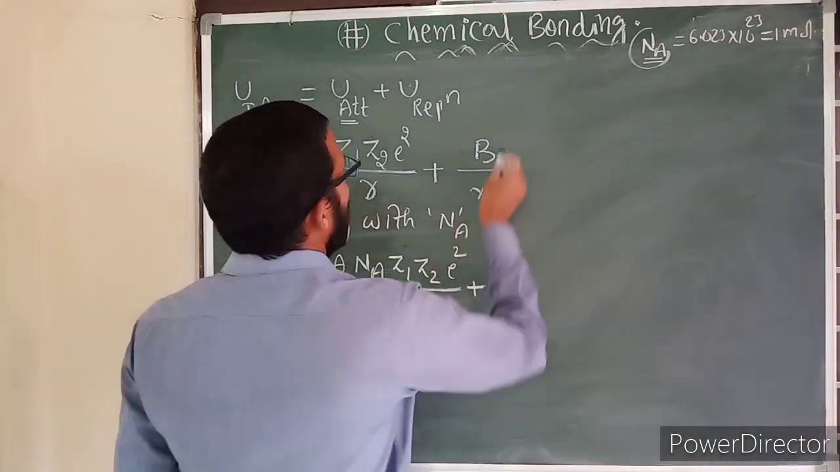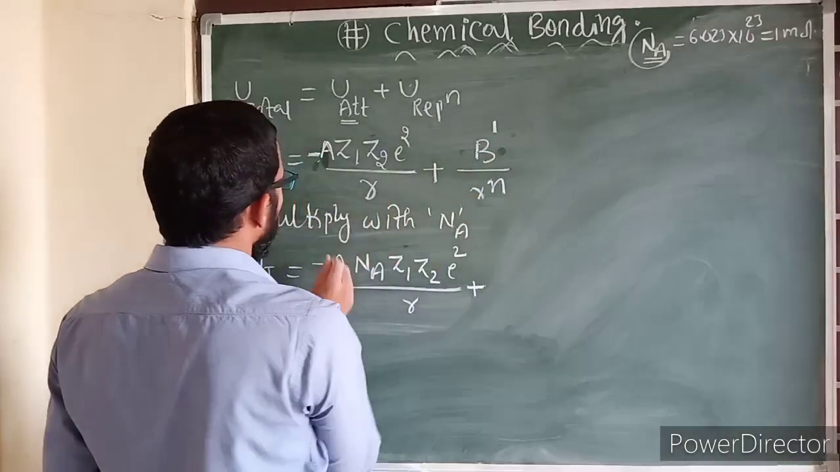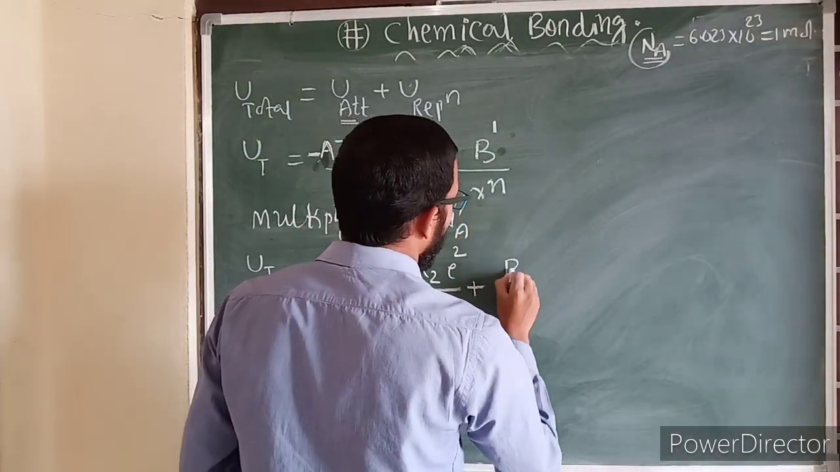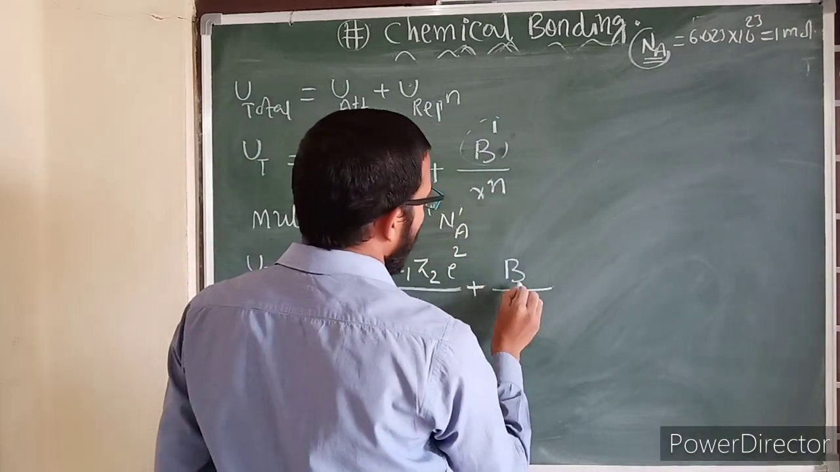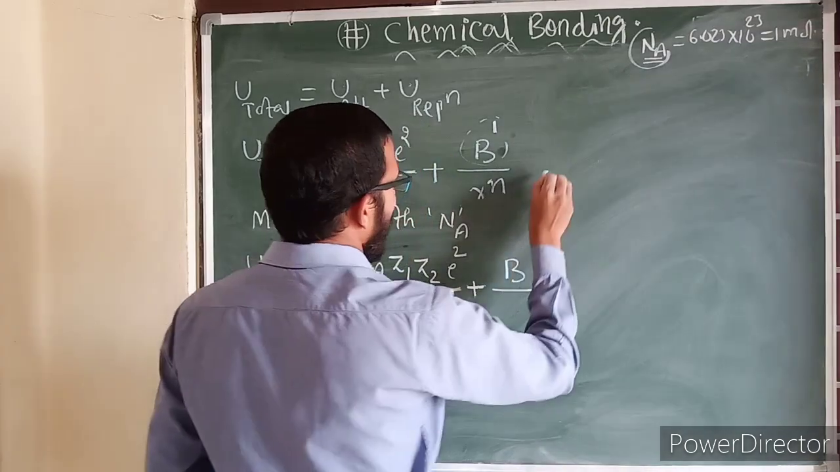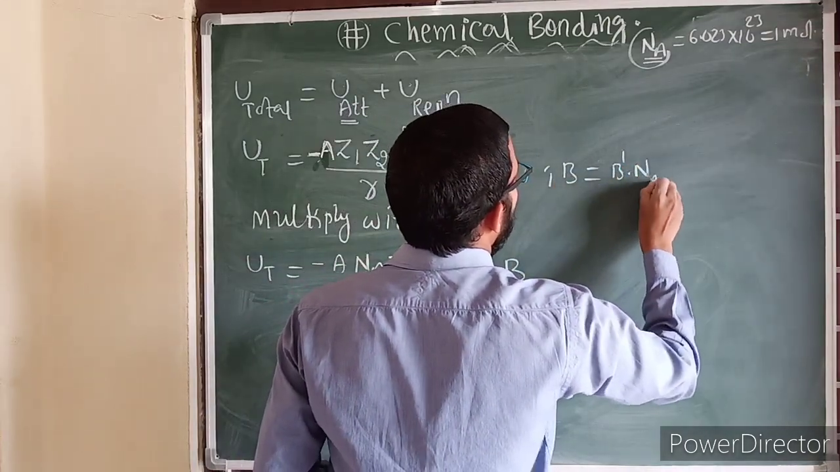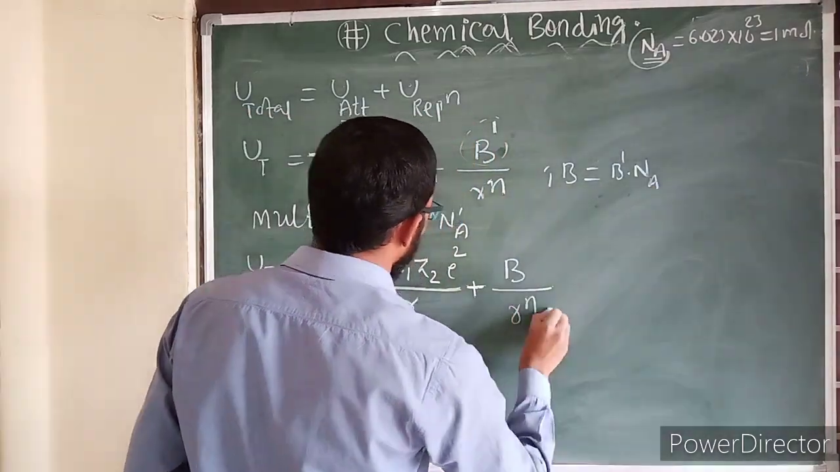Suppose let it be one constant b dash. Now after multiplying with b dash into one more Avogadro number, that I am writing here b. Okay, because this is b dash. B dash is converting into b. What is meant by b here? You can write b is equal to b dash into Na. Right? Now b into r power n here.